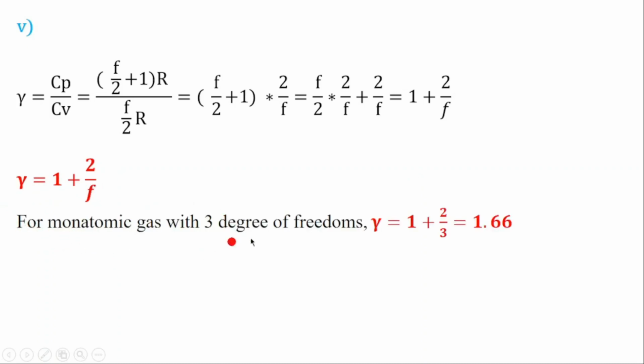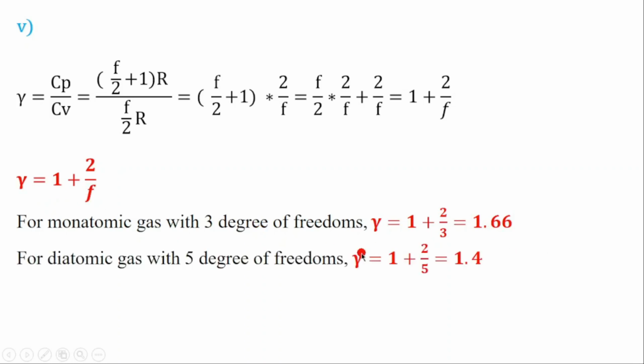After that, for monoatomic gas with 3 degrees of freedom at room temperature, we replace F by 3, and we have a gamma ratio of 1.66. And for the diatomic gas at room temperature, it has 5 degrees of freedom. So that means we replace F by 5. So gamma is equal to 1 plus 2 over 5. It will have a gamma ratio of 1.4.